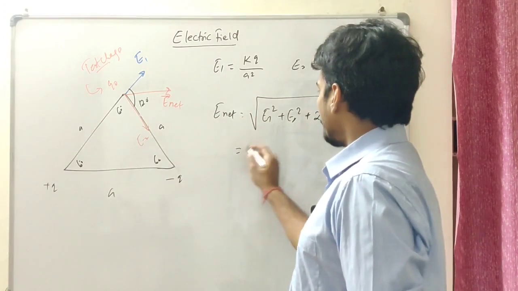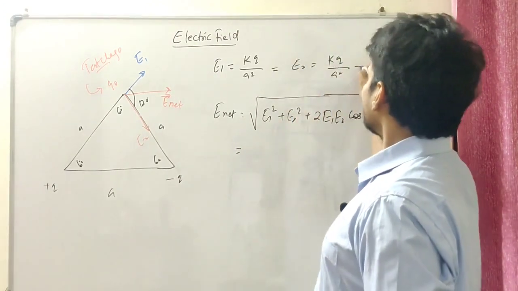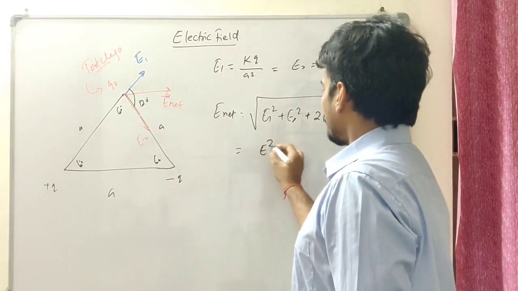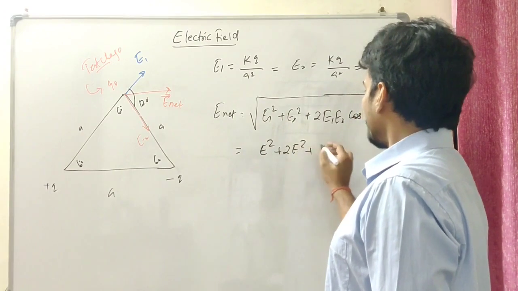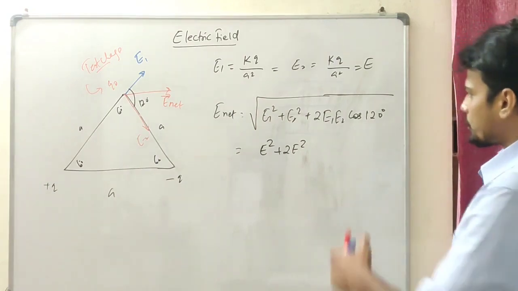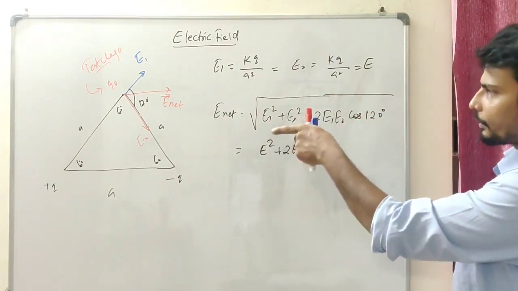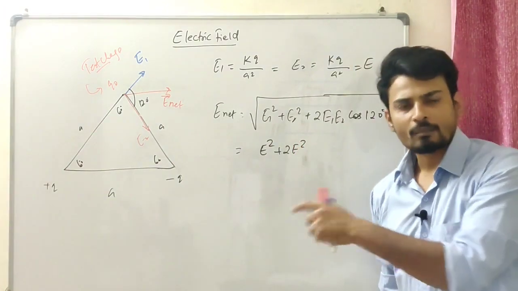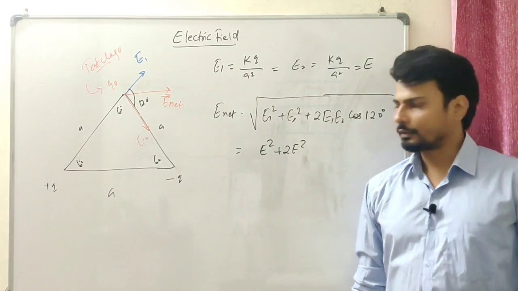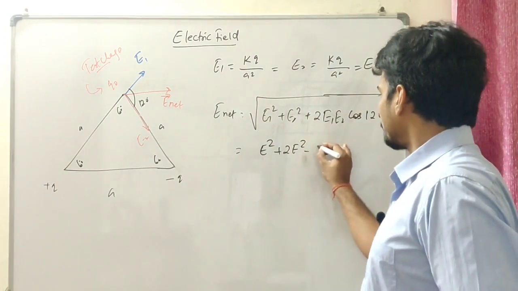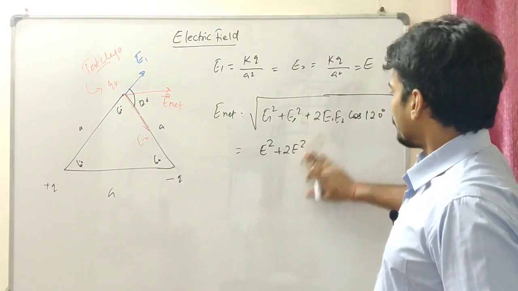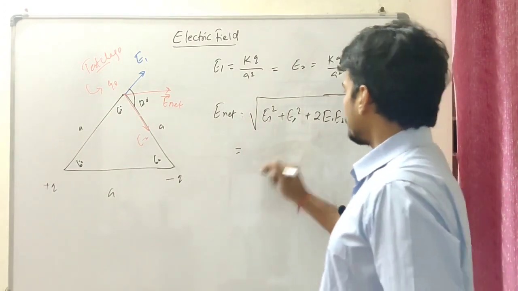So since E1 and E2 are both equal, let's suppose that's equal to E. So I'm going to have E square plus E square plus 2E square cos of 120. Well, cos of 120, how much is that? I'm sure you must know that cos is going to be negative in that quadrant, because in the second quadrant cos is negative. Cos of 90 plus 30 is equal to negative of sine 30, right? Okay, let me just correct it. Both are equal.